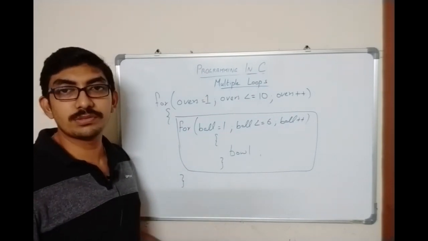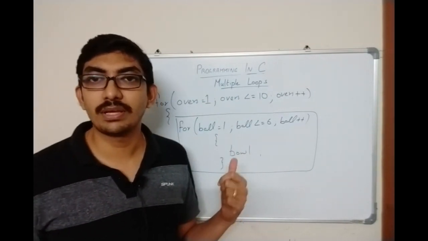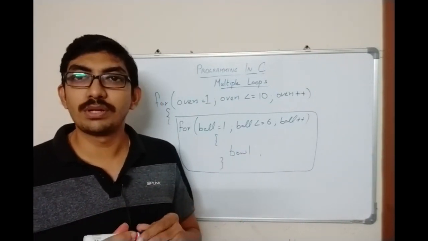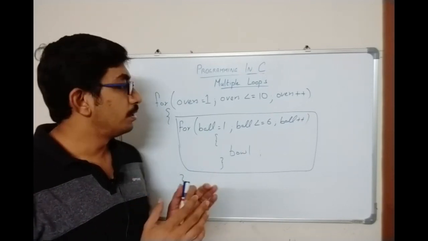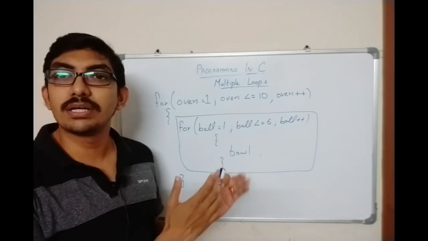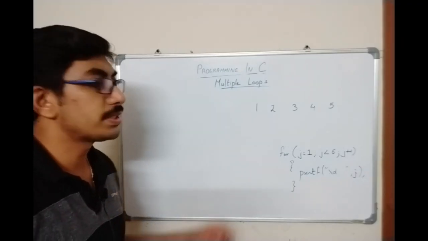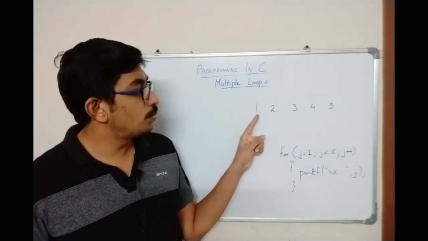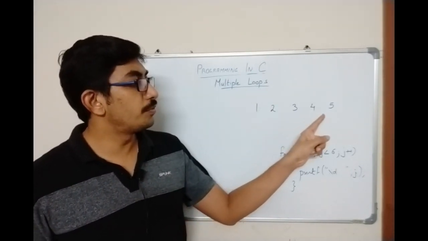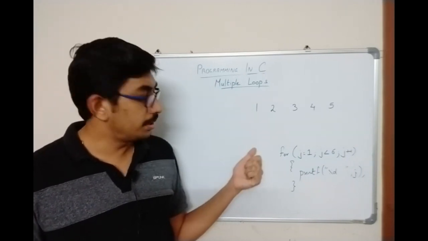There will be many scenarios where we will be using this. Okay. So now we will see a pattern and check how we can develop it using a multiple for loop. Let us consider this case. You have to display 1, 2, 3, 4, 5 in a single line. So you can write a code like this.